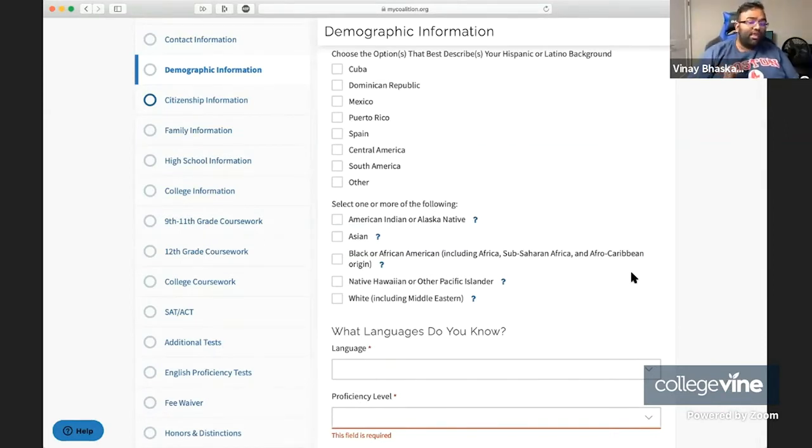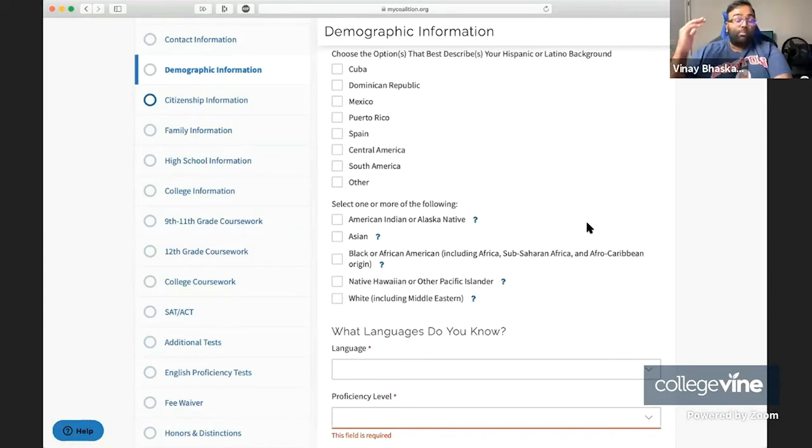However, say that you have a white-passing name, so your name is John Smith and your dad's name is Mark Smith and your mom's name is Jane Smith. Maybe it's possible to pull it off, but even then, someone in your recommendation letters or something in your extracurricular profile might trigger, hey, this is an Asian student. And if you try to hide your Asian heritage, that's going to come off worse than just being Asian and taking the penalty that comes from that.